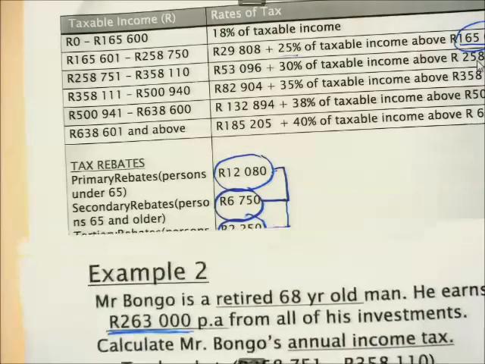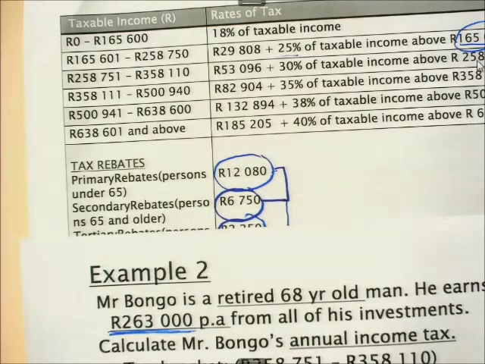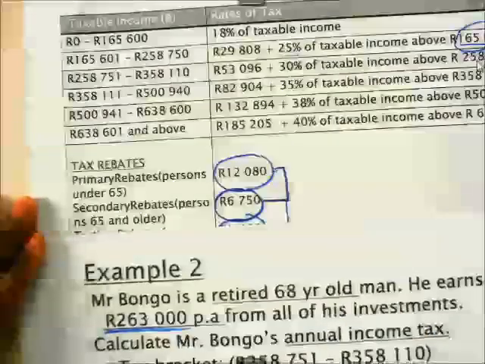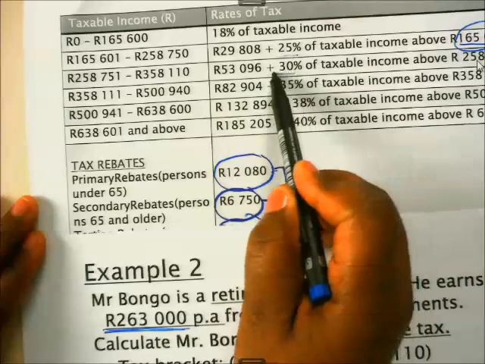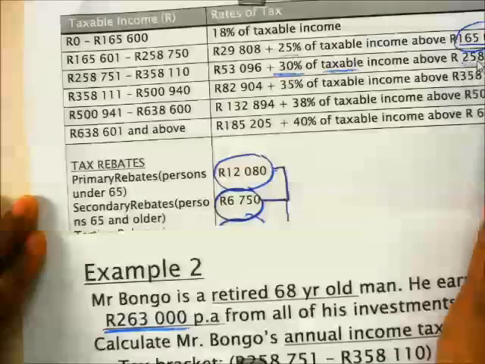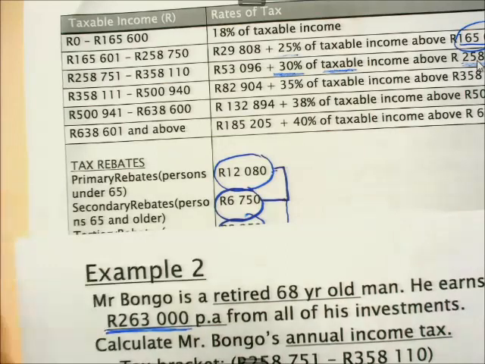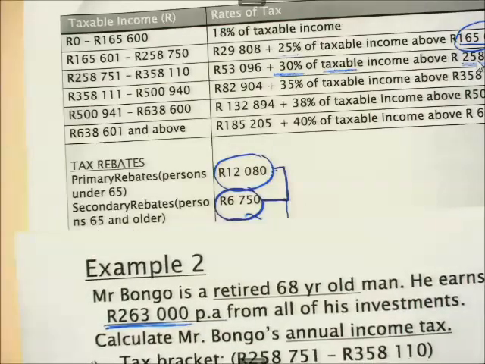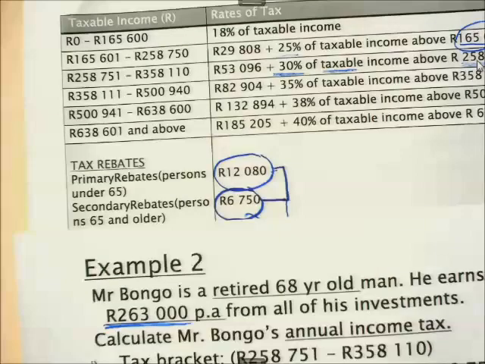Now Mr. Bongo's salary falls under tax bracket number 3. And then how do we calculate a tax of a person who falls under that bracket? So it says we take 53,096, we add 30% of Mr. Bongo's salary minus this amount, which is 258,750. It's 53,096 rands plus 30% of Mr. Bongo's salary minus 258,750.